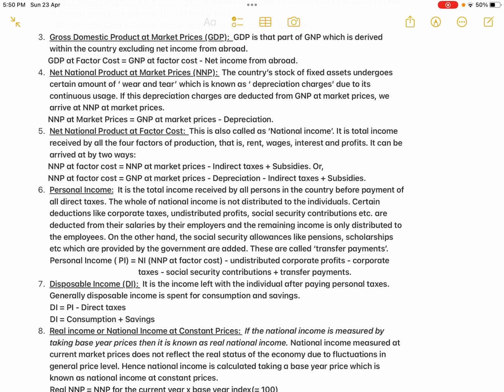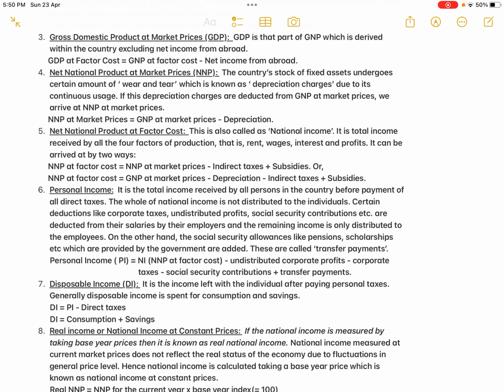So what is the formula for personal income now? Personal income is NNP at factor cost minus, you have to deduct all these things. So the laborers are not receiving all these things, isn't it? Undistributed corporate profits they are not receiving, minus corporate taxes, minus social security contributions, plus transfer payments. Okay, maybe we are taking this collectively.